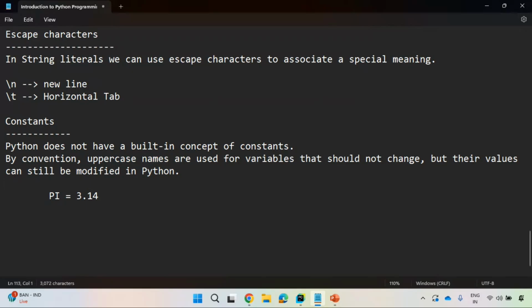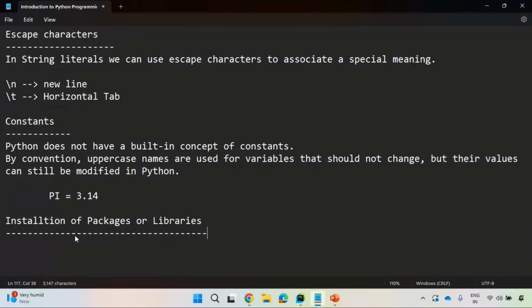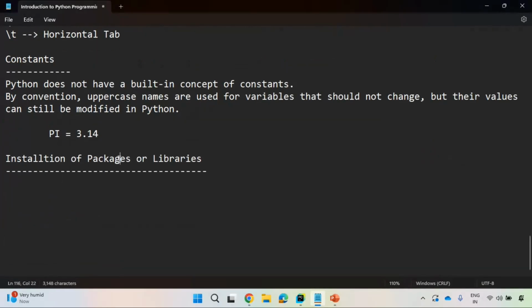Good. And at last, we need to understand how you can install packages. Going ahead, this concept is very much useful. Selenium is a package. Pandas is a package. A package is also called a library, or libraries, multiple libraries. There are multiple ways, and going ahead you will see them, but for now, try to understand these simple ways.